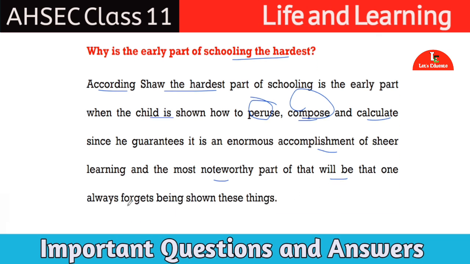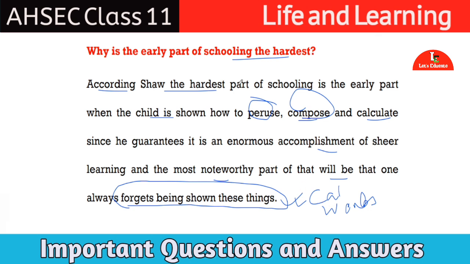The most noteworthy part is that one always forgets being shown these things, the things taught to us in the early part, that means in nursery or KG levels. We have most probably forgotten them, right? Only the calculation, the words and the letters we have remembered till now, but all the other things we have forgotten. Na? That is why GB Shaw says the early part of schooling is hardest, because we are taught so many things, but in reality we remember only a few. Okay.